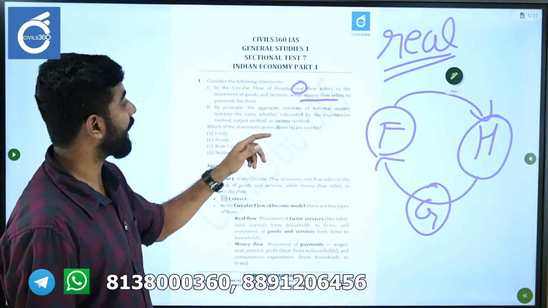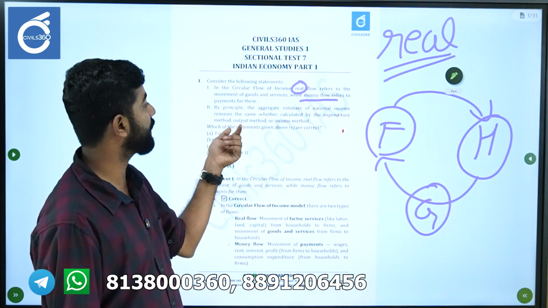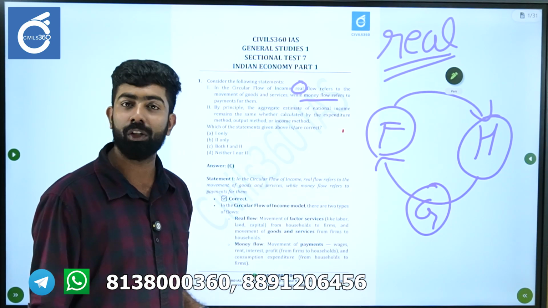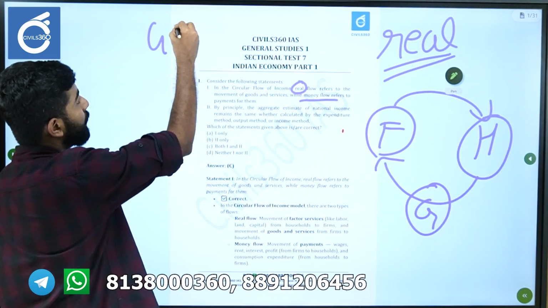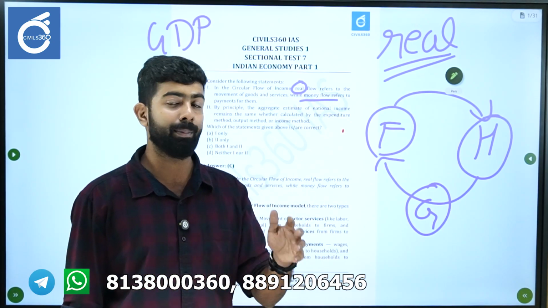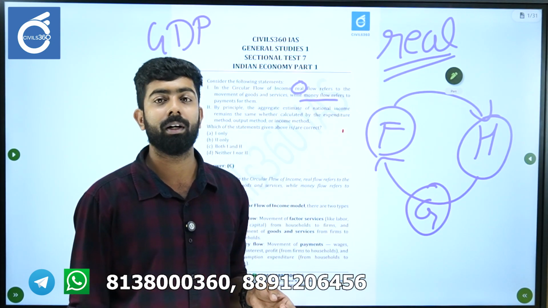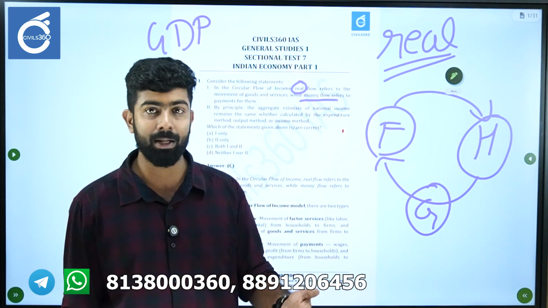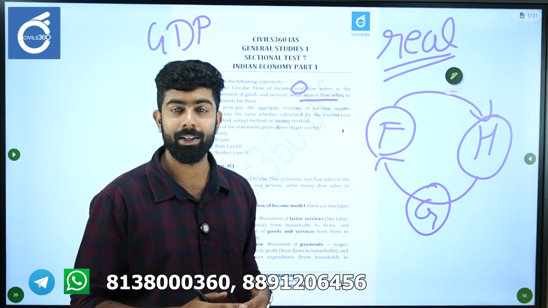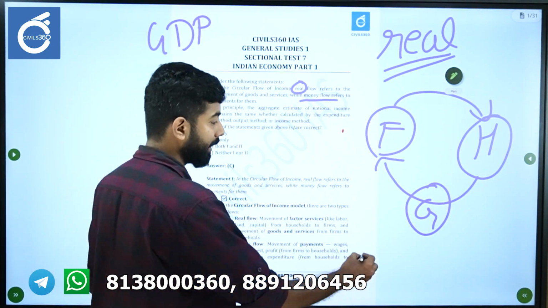By principle, the aggregate estimate of national income remains the same whether calculated by the expenditure method, output method or income method. So here they are talking about the calculation of national income. You know about GDP, and you know that there are basically three methods of calculating GDP: the expenditure method, the output method, as well as the income method. Say, let's say there are two persons in the economy, A and B.